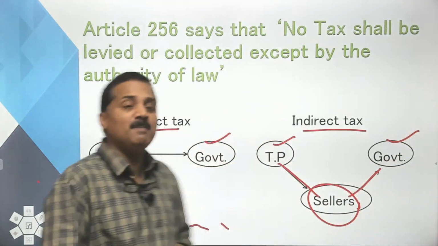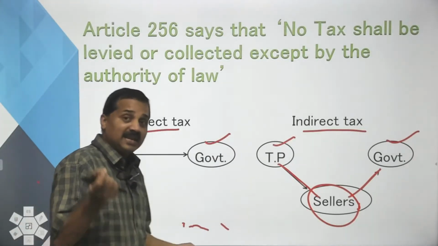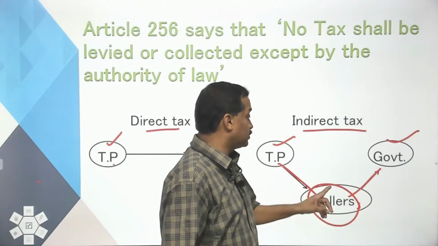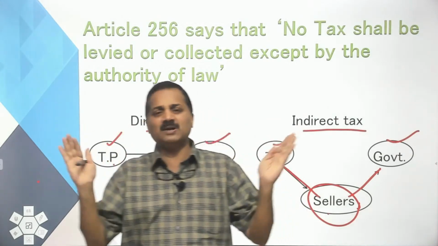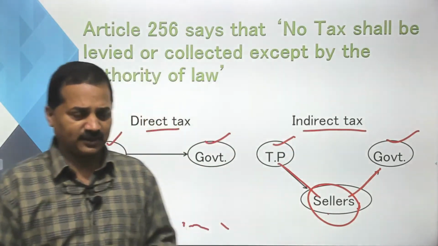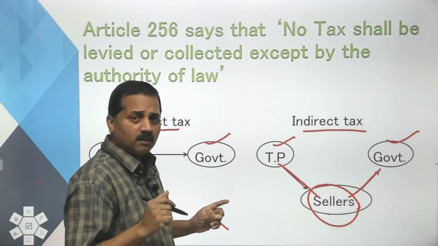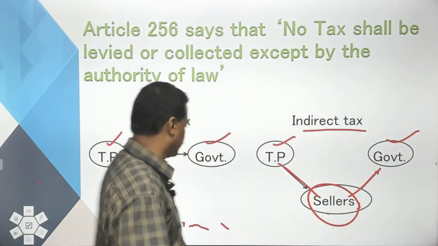So, the legal liability is vested with the taxpayer in the case of direct tax, but the legal liability to collect and pay the tax to the government is with this intermediary in the case of indirect tax. So, you know what is direct tax, you know what is indirect tax. We shall be looking particularly at indirect tax today because GST is an indirect tax.